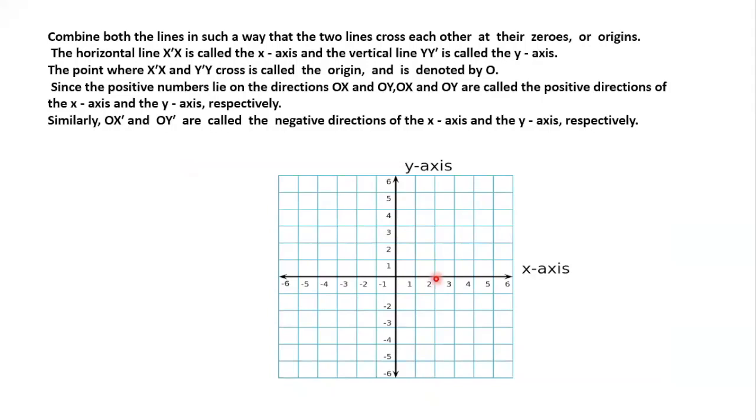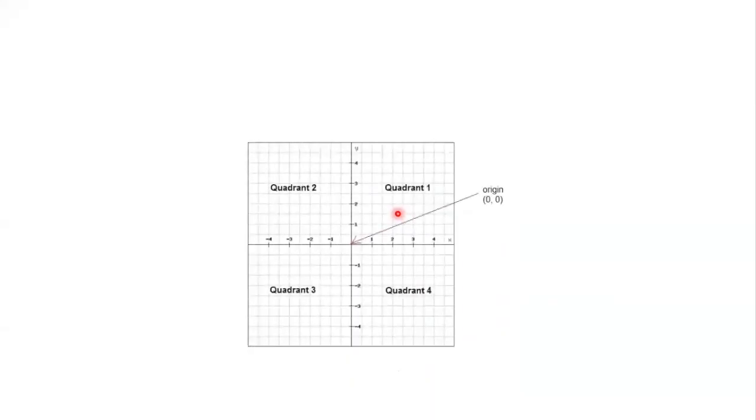Same thing we learned in the previous class, no? The point where two axes intersect is called the origin. The right side positive values are OX and OY, and OX dash and OY dash are the negative directions of the x-axis and y-axis. It's just like a recapitulation. These two lines intersect at the origin. Next, these two lines divide this Cartesian plane into 4 parts.